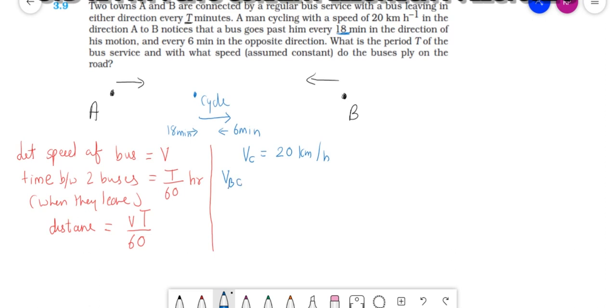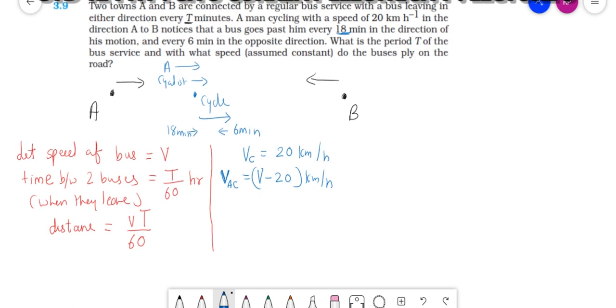I will write the velocity of the bus leaving from A relative to the cyclist. This will be equal to V minus 20 kilometers per hour. Why V minus? Because bus A is moving in this way and the cyclist is moving in this way, so for relative velocity I will subtract.